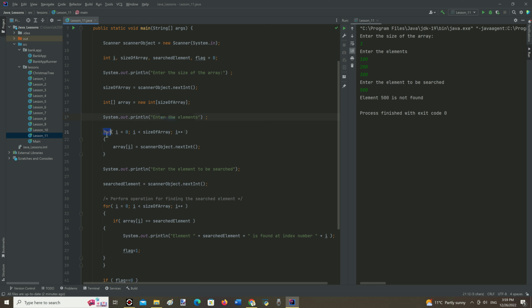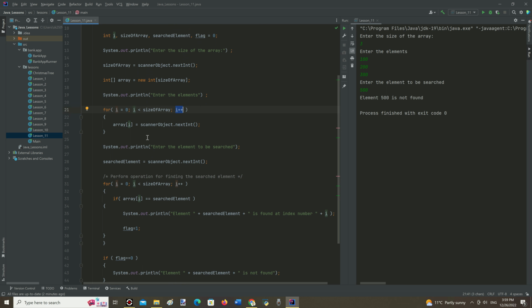And here is a for loop that iterates over the array from index number 0 until the last index of the array, which is always less by 1 than the size of the array, with incrementation of i by 1.